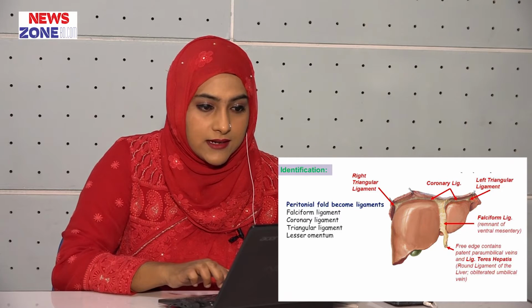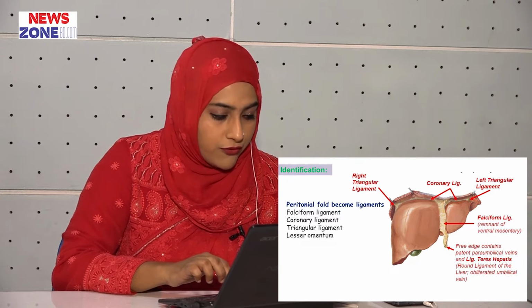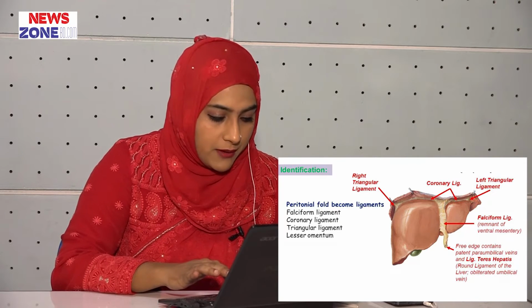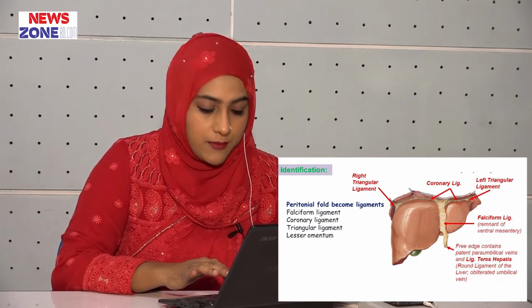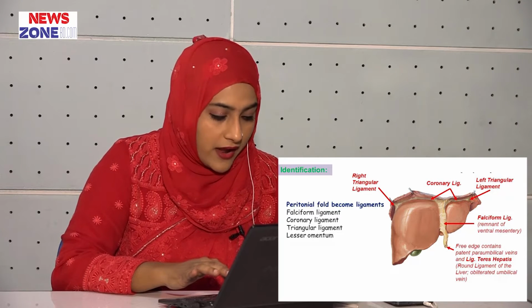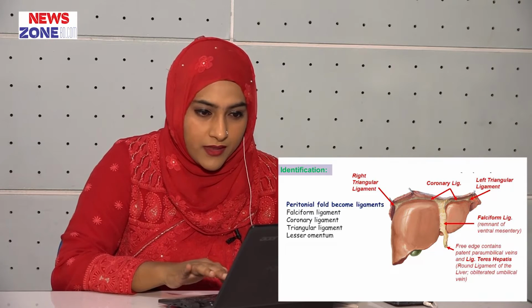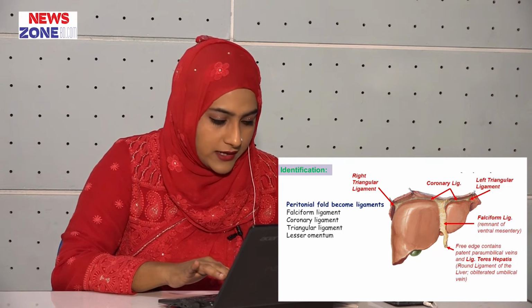Here you can see the coronary ligament. The coronary ligament's anterior and posterior folds attach the superior surface of the liver to the inferior surface of the diaphragm and demarcate the bare area of the liver. The anterior and posterior folds unite to form the triangular ligaments on the right and left lobe of the liver. Here is the right triangular ligament and here is the left triangular ligament.